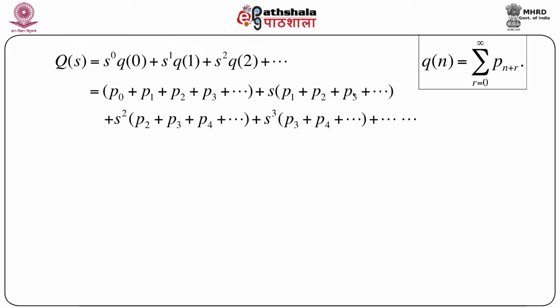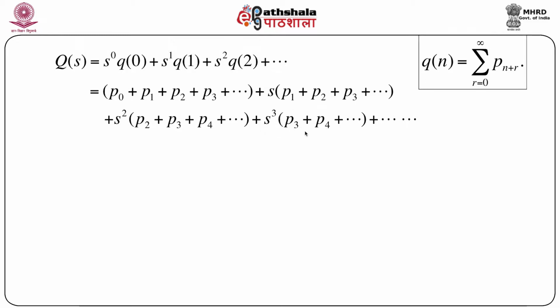So it becomes p_0 plus p_1 plus p_2 plus p_3 and so on, plus s times q_1. Now q_1 starts from p_1, so p_1 plus p_2 plus p_3 and so on, plus s squared q_2. The first term of q_2 is p_2, then p_2 plus p_3 plus p_4 and so on.